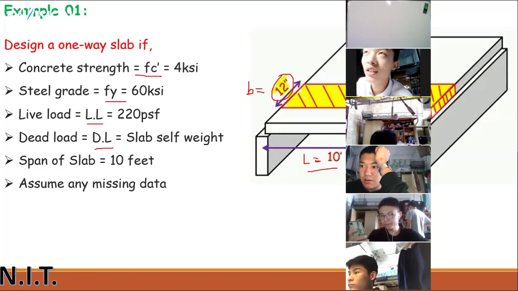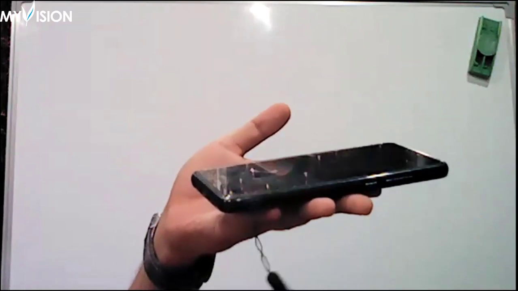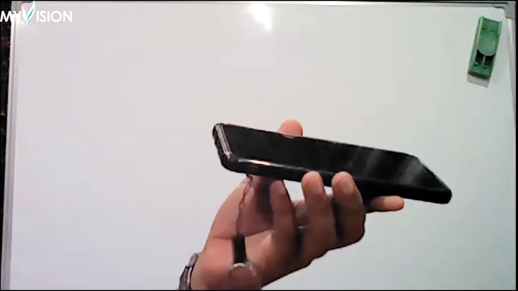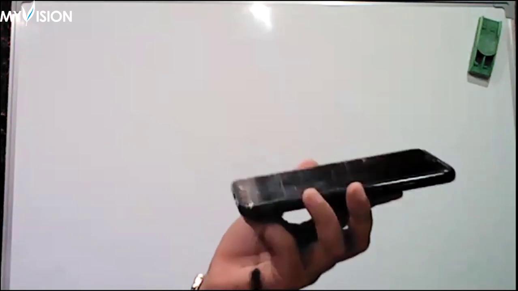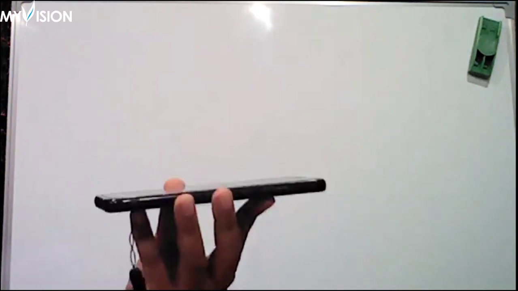Self weight of the slab means its own weight. You can see my mobile phone. It has some weight when I hold it in my hand. Like this, if it is a slab, then it must have a weight, and you have to find out that weight. The dead load is the self weight of the slab, its own weight. If it is a slab, then what is the weight of that slab? We have to calculate it.